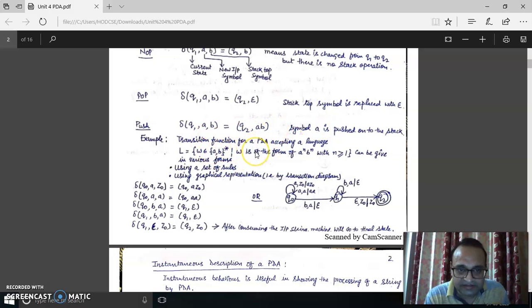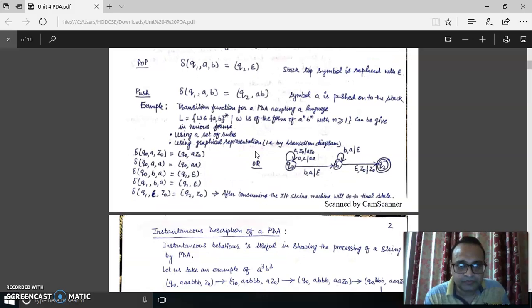So let us try to solve. Let us try to design a PDA for a language which is certainly a context-free language, and the language is A^n B^n, where n is greater than or equal to 1. So this is the question. The language is a set of strings built up from the alphabet A, B, and W is of the form A^n B^n, where n is greater than or equal to 1.